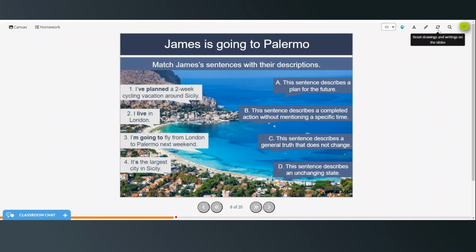So, a plan for the future would be I'm going to fly from London to Palermo next weekend. And then this one, the 2-week cycling vacation, it doesn't mention a specific time. This sentence describes a general truth that does not change. That is the fact that he lives in London. And this sentence describes an unchanging state. It's the largest city in Italy.